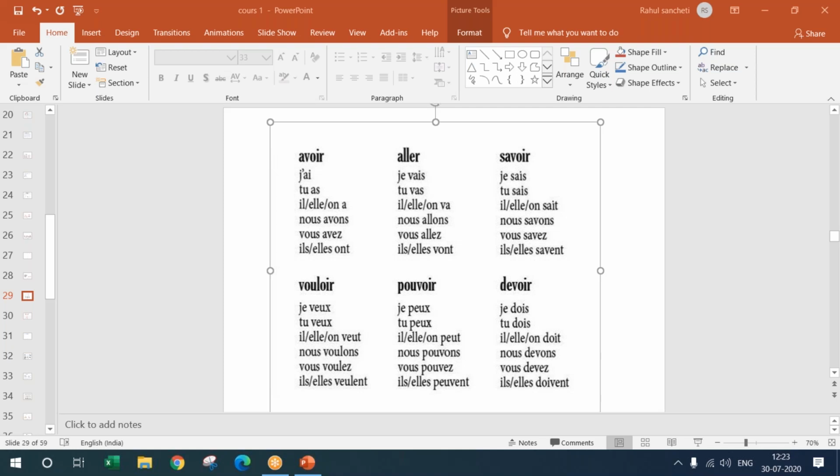It's actually can. Pouvoir. When I say je peux, that is I can do. Je peux, that is I can. Pouvoir is can, devoir is a duty, or it also means homework. It's a work actually. Devoir is a homework or a duty.